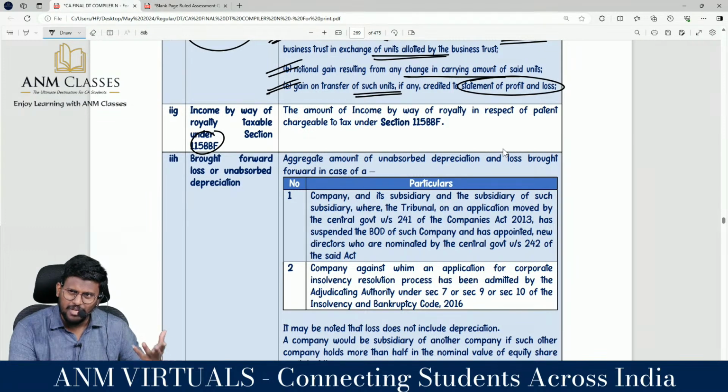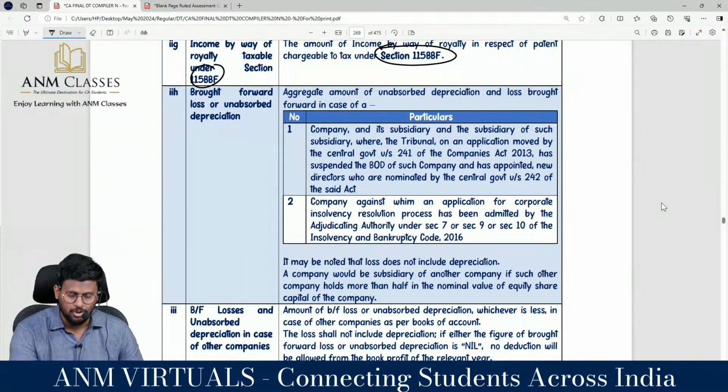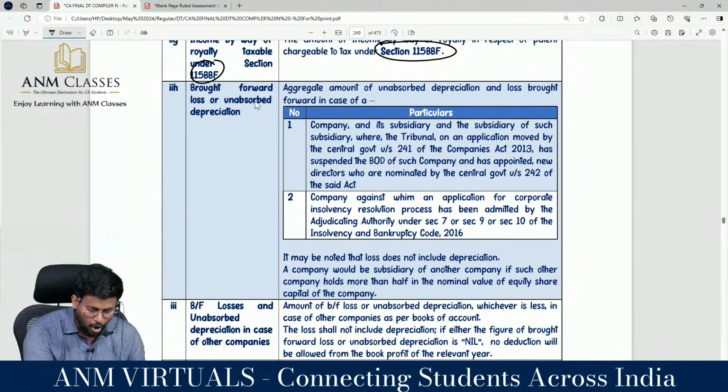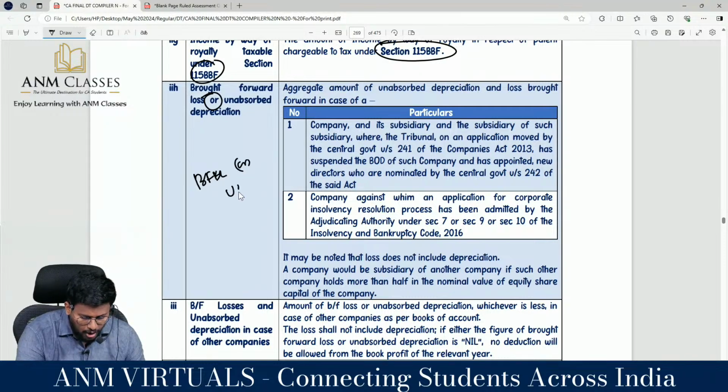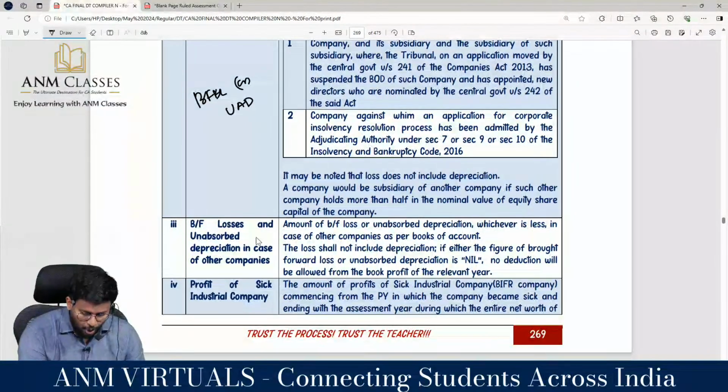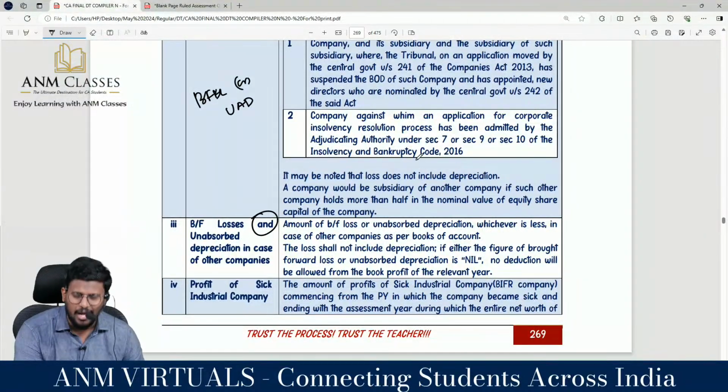So why are you levying MAT and killing the company? The amount of income by way of royalty in respect of patent chargeable to tax under 115BBF, brought forward business loss or unabsorbed depreciation. Brought forward business loss and unabsorbed depreciation.